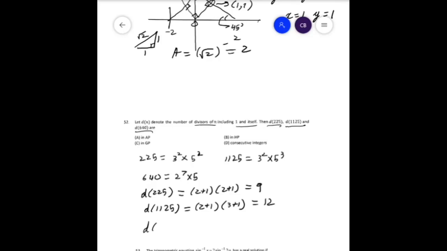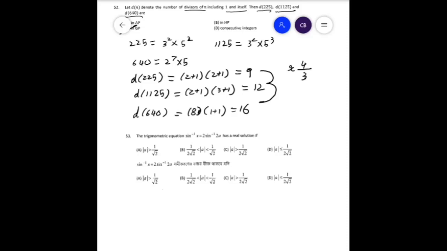And d of 640 is 7 plus 1 times 1 plus 1, which is 2, which gives us 16. So 9, 12, 16, what gives us? The ratio of 4 by 3. Therefore these are consecutive terms of a GP.